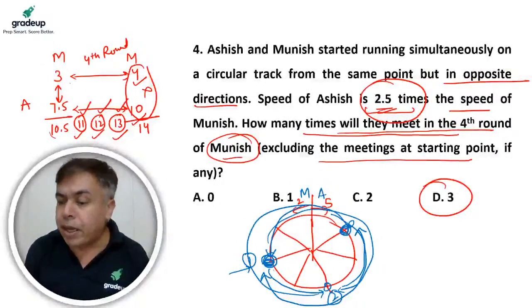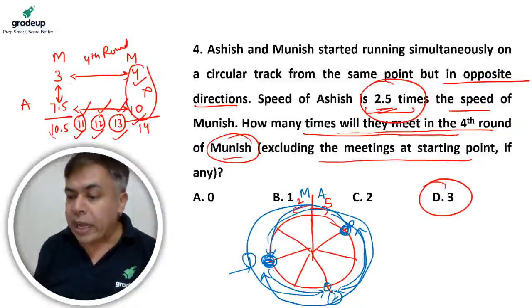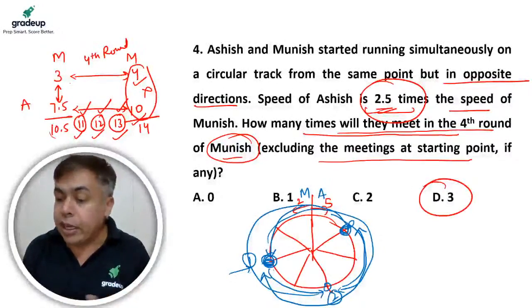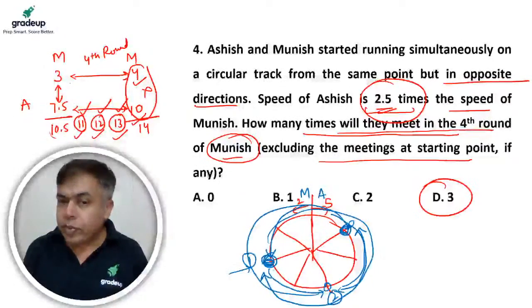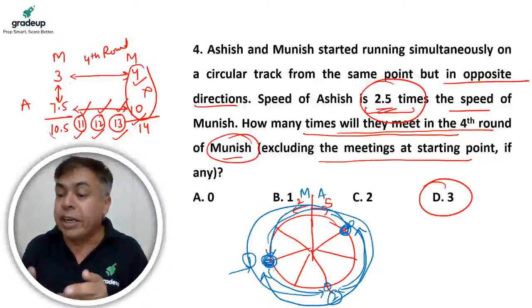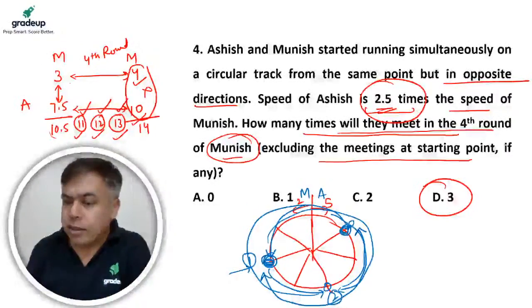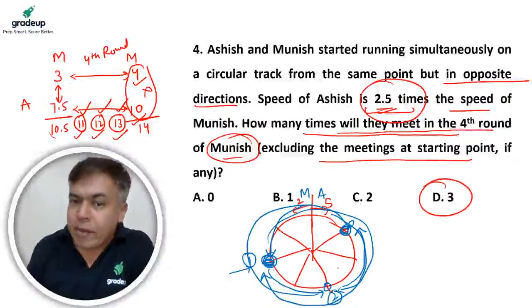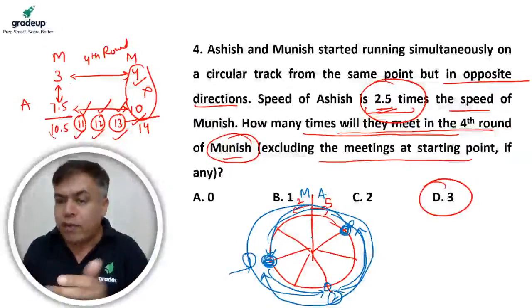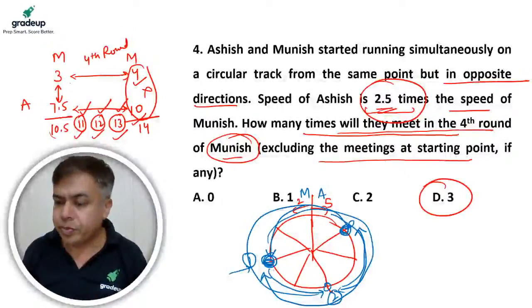Right? It cannot happen that they together have completed 11 rounds and there is no meeting. And every meeting will be there when they together completed an integer number of rounds. Right? Every time they complete one total round, that will be a meeting.